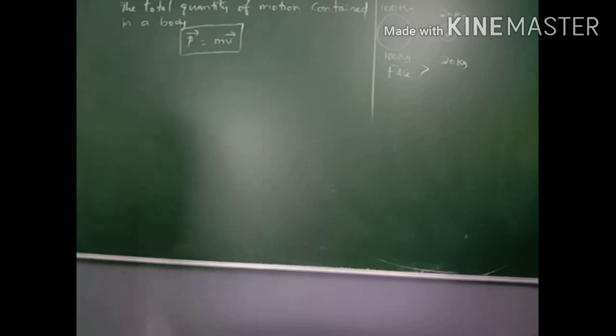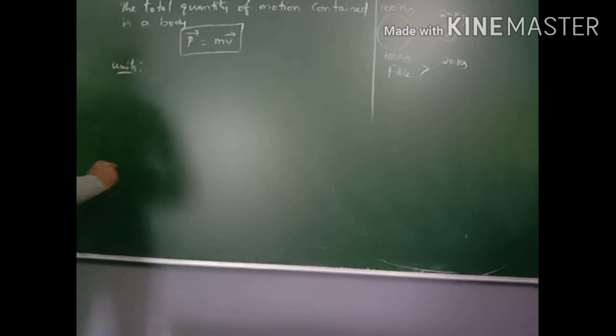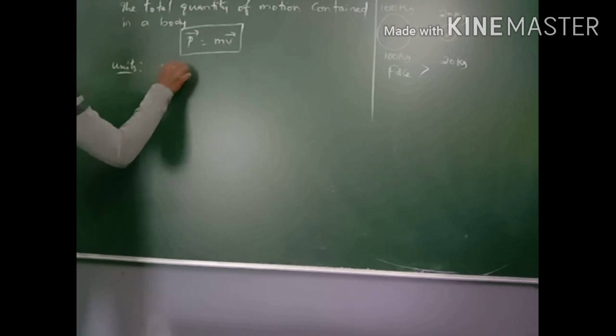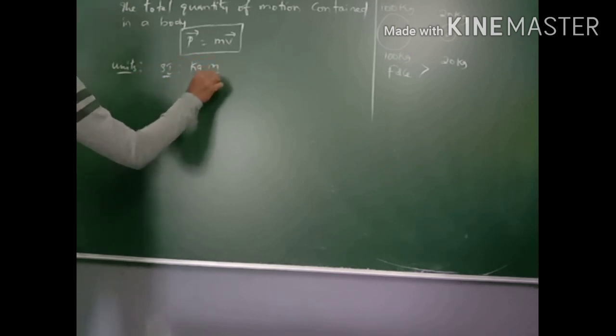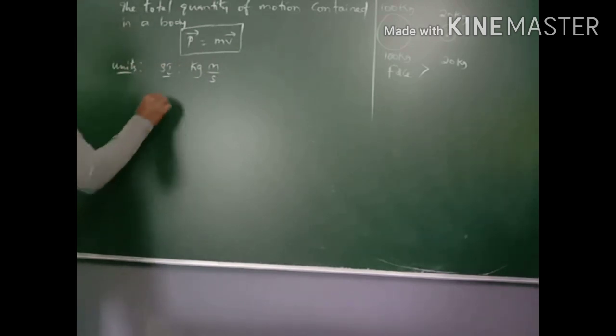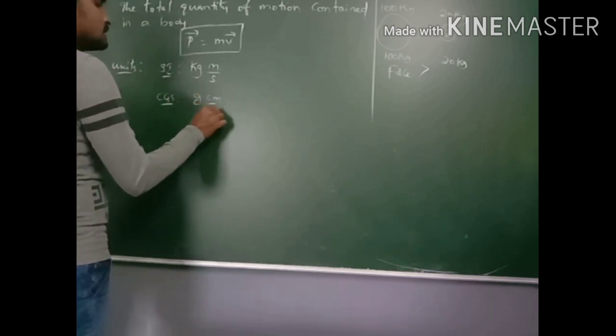Okay, so coming to the units for momentum. Momentum P is equal to mass into velocity. So the SI unit is kg for mass and meter per second for velocity, so kg meter per second. And the CGS unit is gram centimeter per second.